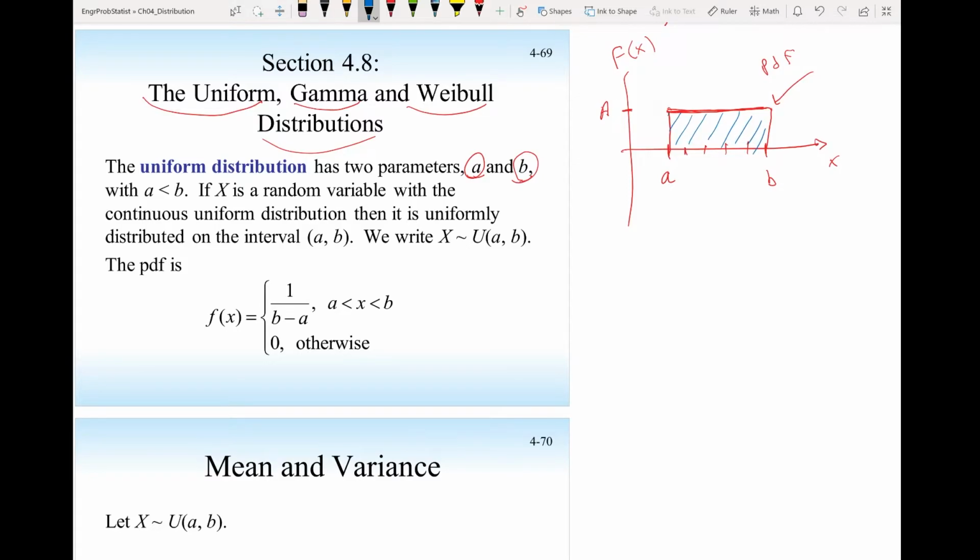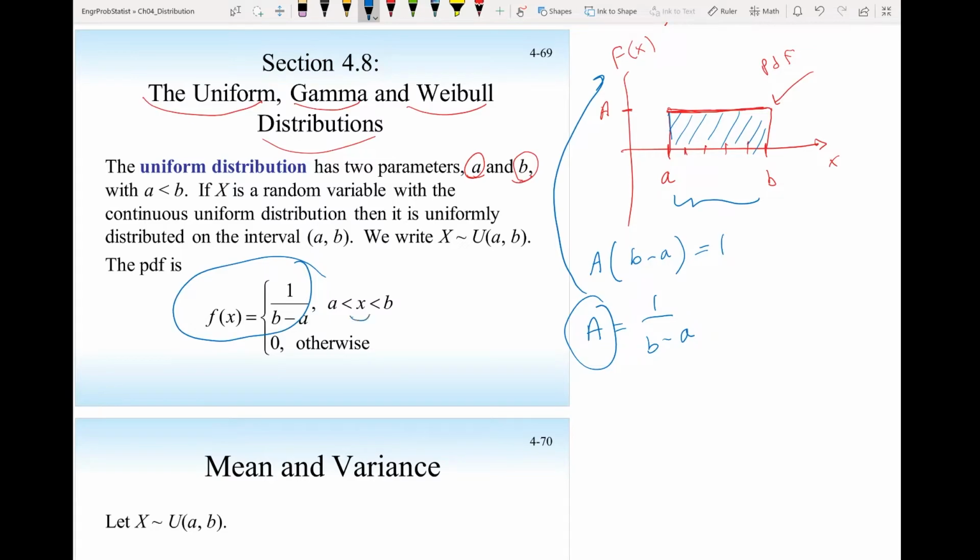So the height, which is capital A, times the width, which is b minus a, must equal 1. So A will equal 1 over b minus a. And that's the probability density function for the random variable x, which will be between a and b.